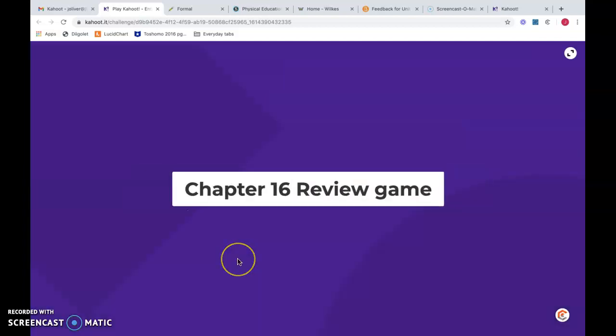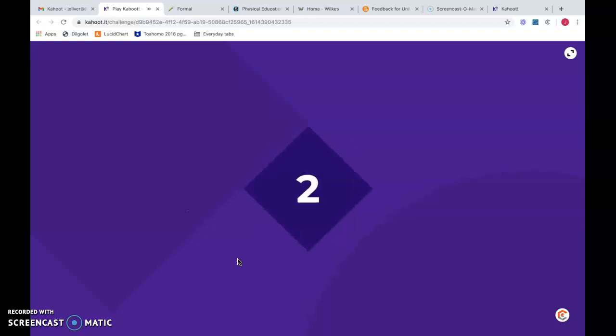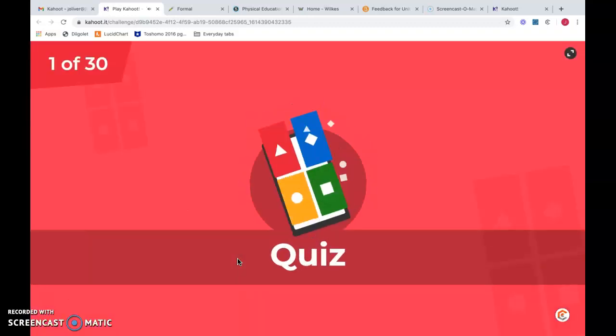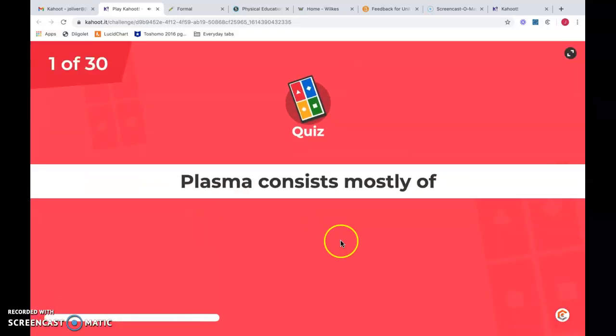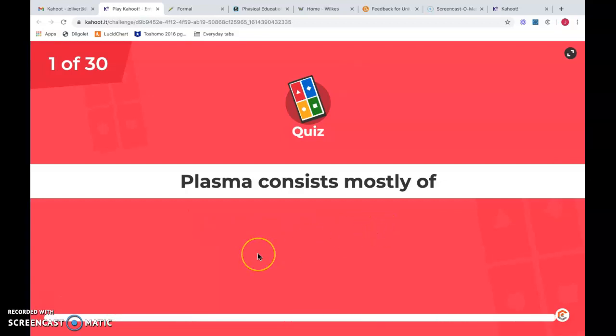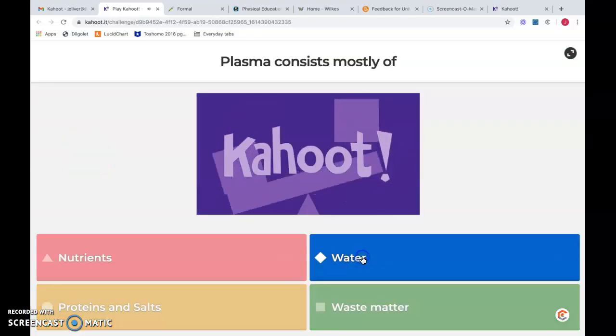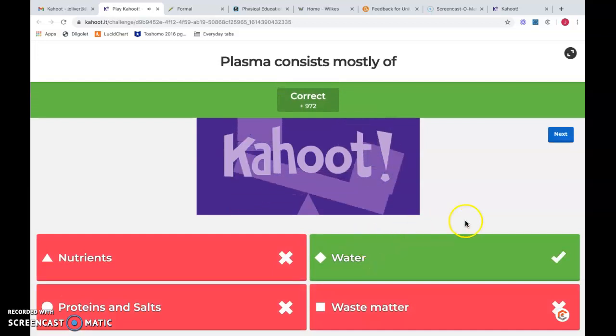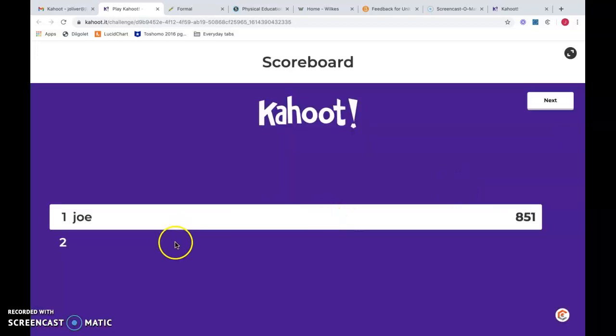And from here, you will start actively participating in the quiz. Now, don't forget, this is also for 5 points on the chapter test, and the quicker that you're able to answer the question, the more points that you will receive on each answer. All right? So right there, you click on the answer, and then you will click next and get your next question. The person or the top 5 that get the most amount of points will receive 5 points for the chapter test. All right?